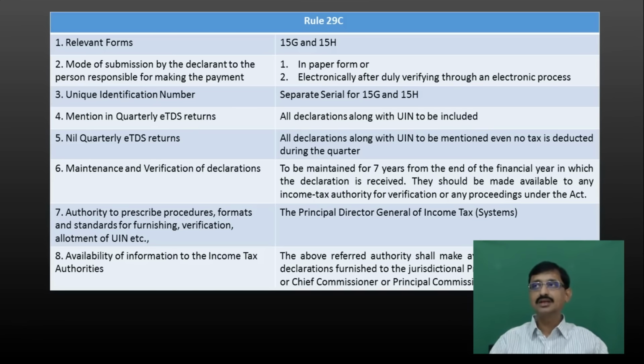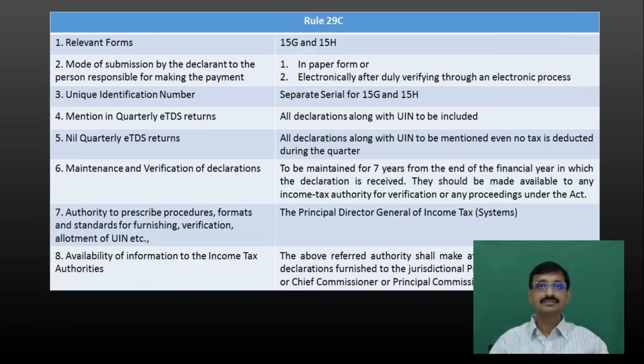Next, what does sub-rule number 8 of rule number 29C state? It states that this prescribed authority, the Principal Director General of Income Tax Systems, not only will prescribe the procedures, but also is responsible to make available the information to certain prescribed authorities. Now who are those authorities to whom this information must be made available?